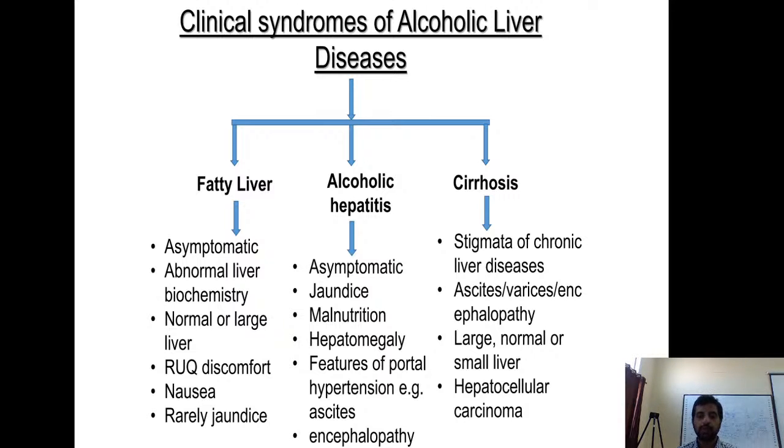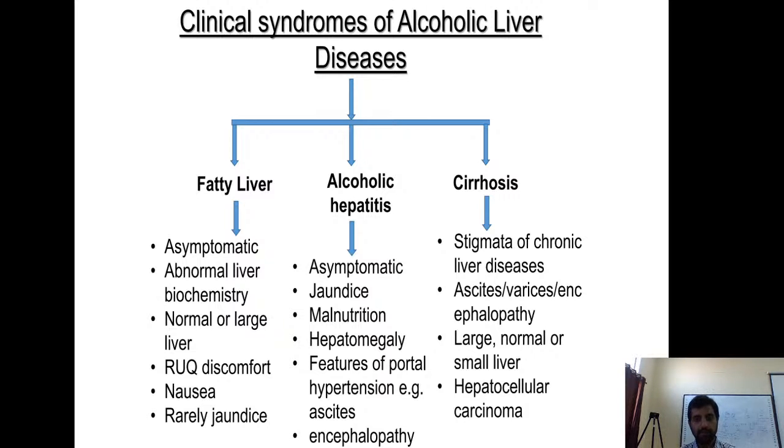Fatty liver usually does not have any clinical symptoms in up to 80% of patients. They just commonly present to you for something else, like a routine fever or some OPD visit, and when you do a laboratory investigation on them, you will find mildly elevated liver enzymes. Other than that, the patient will not have anything. But in some 10 to 15% of patients, the patient will complain of right upper quadrant pain because of the enlargement of the liver, and nausea, and in some rare cases they can have mild jaundice. This is how a fatty liver presents. It's mostly incidental.